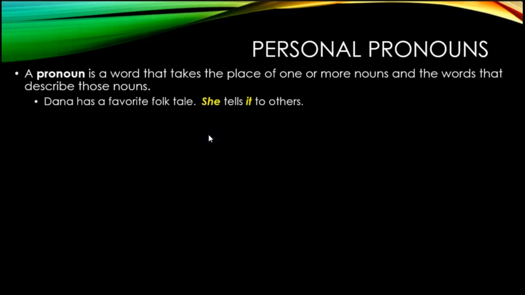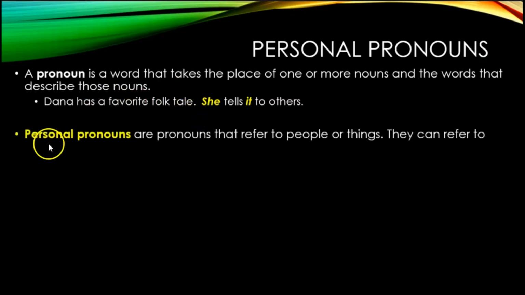For example, Dana has a favorite folk tale. She tells it to the others. So in this, right, she is replacing Dana and it is replacing a favorite folk tale. In particular, tale. Tale is the noun that the pronoun is replacing, so it has to match tale, but it is technically replacing everything that modifies tale as well. Personal pronouns are pronouns that refer to people or things, such as Dana or the tale.